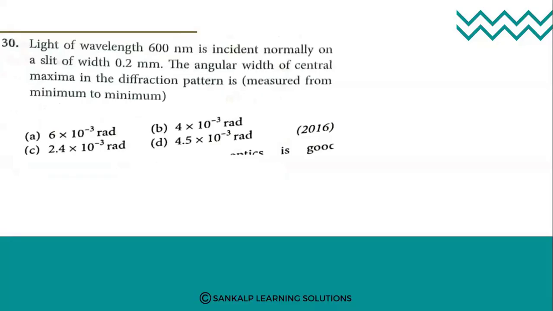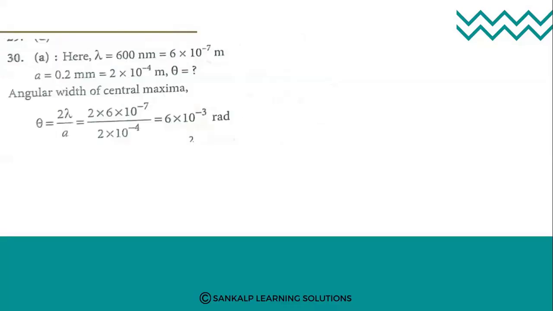The angular width of the central maxima in the diffraction pattern is: the value of lambda is given as 600 nanometer, and a, the slit width, is given as 0.2 millimeter, which is 2 into 10 raised to minus 4 meter.